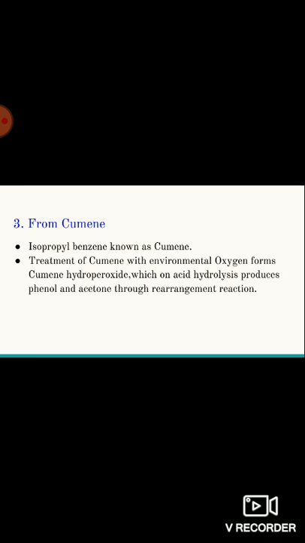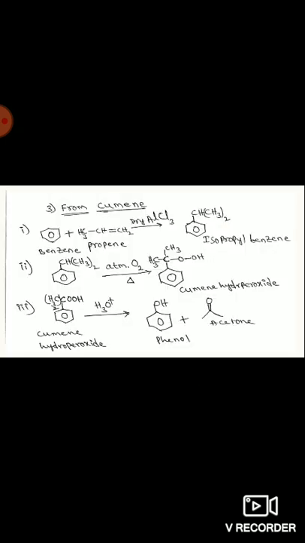Okay, fine. Let us observe the mechanism. Here, the reaction of benzene or arene with propene in the presence of Lewis acid gives isopropyl benzene. It is an example of Friedel-Crafts alkylation. This isopropyl benzene, that is cumene, reacts with atmospheric oxygen to form cumene hydroperoxide.